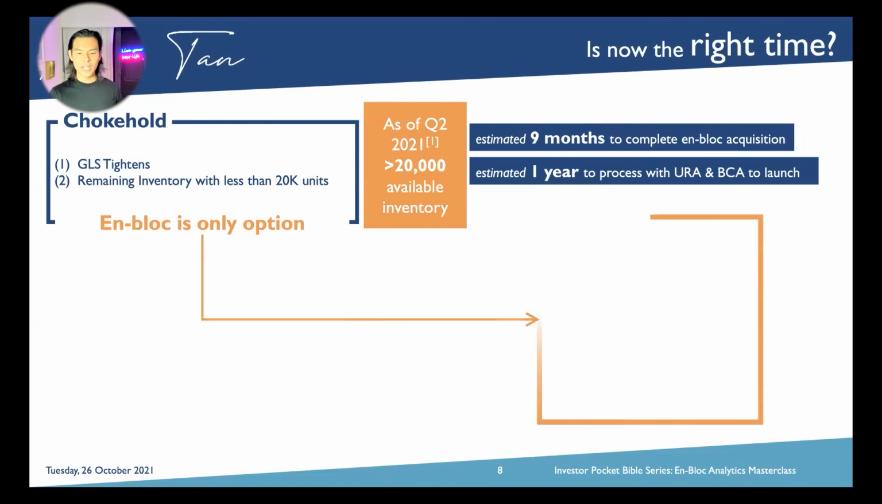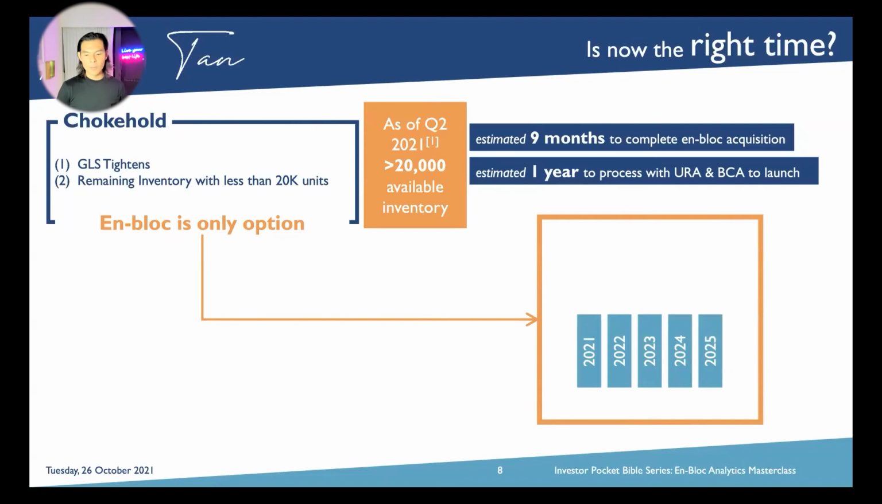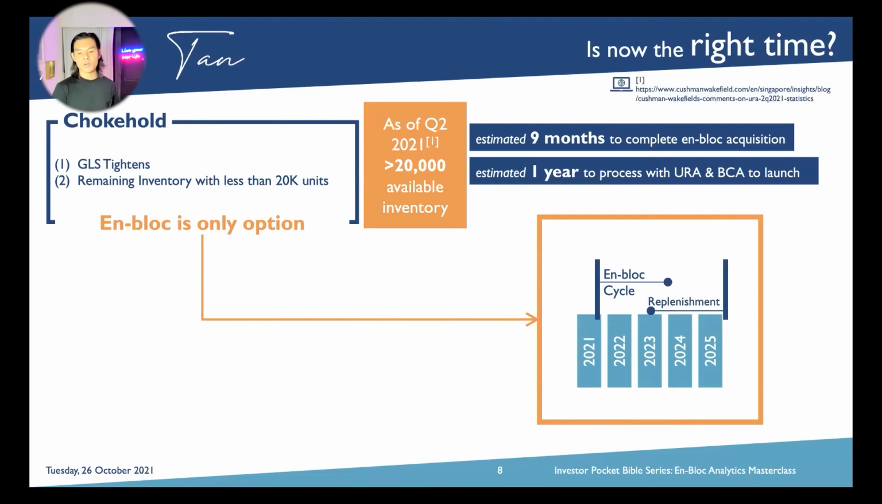All right, so if you look at the timeline here, if en-bloc is going to take place in 2021, it's going to last until 2023. And then the replenishment will take place when? 2023 all the way to 2025. So the next uptick that we're going to see is from 2023 onwards to 2025. And probably cooling measures will come in around 2025 plus minus.